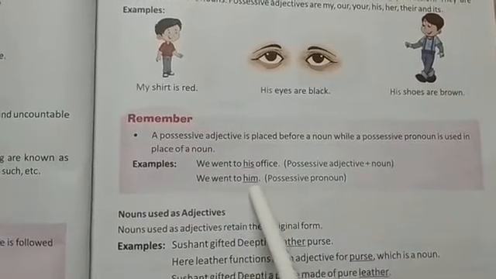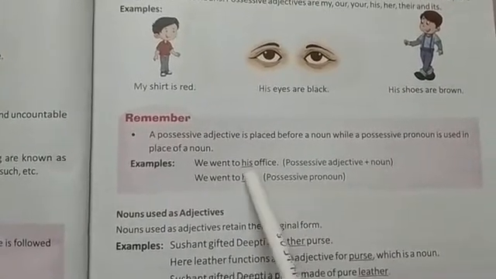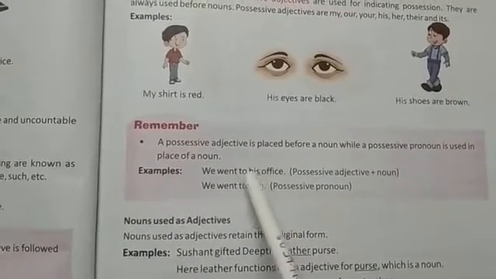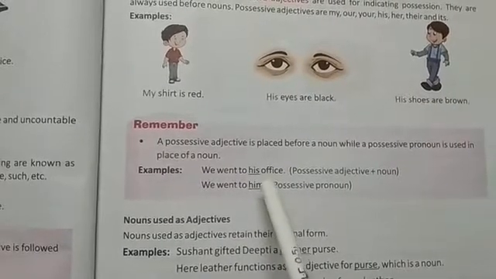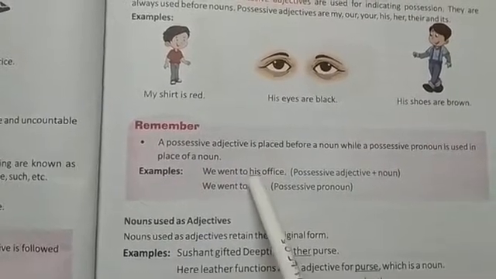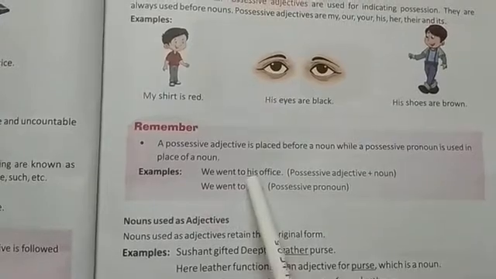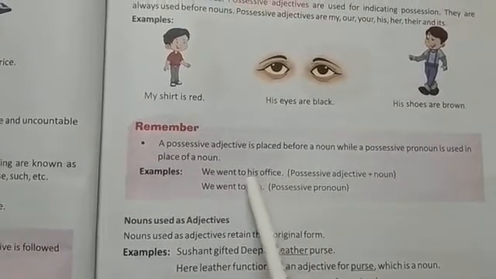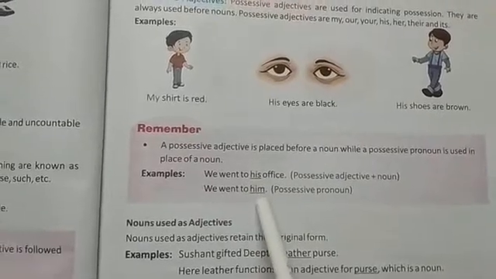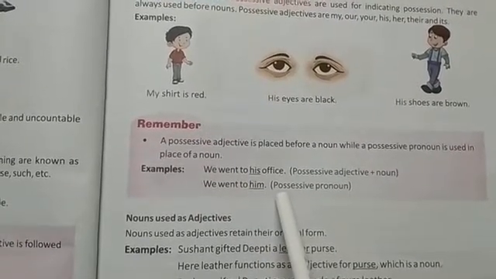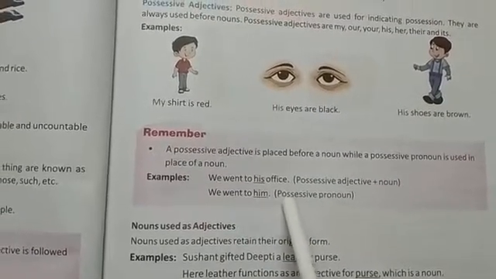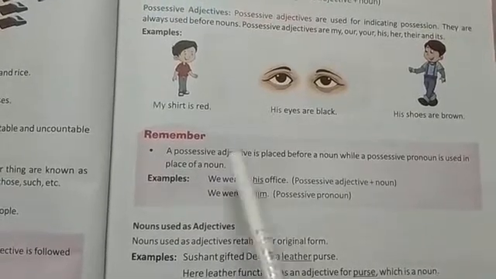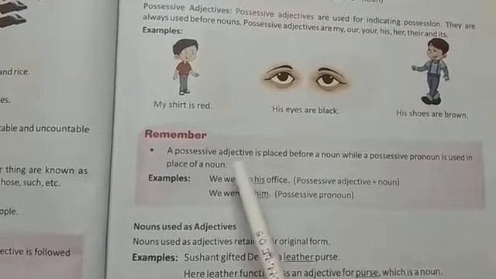We went to him, possessive pronoun. Here this is a possessive adjective because a noun is placed just after it, but after the possessive pronoun no noun is put. So this is the difference between a possessive adjective and a possessive pronoun.